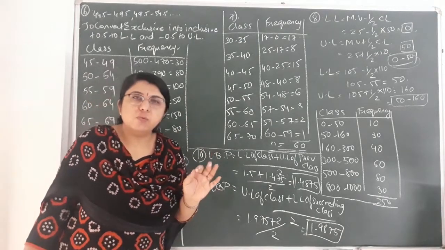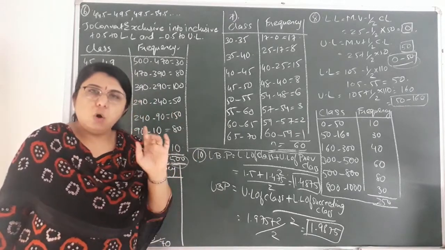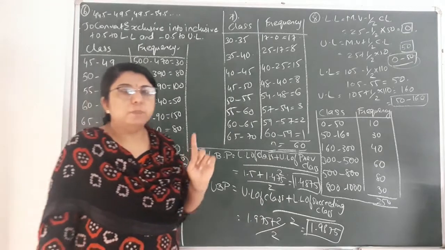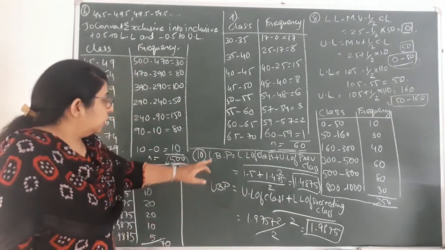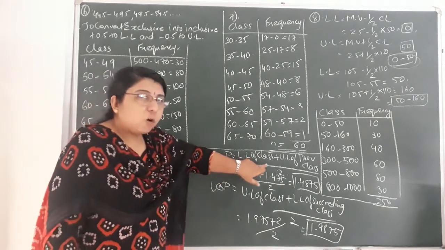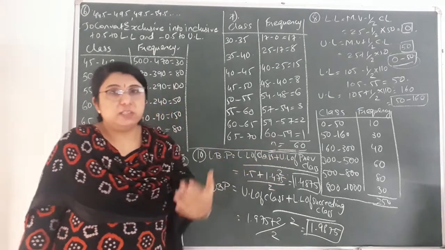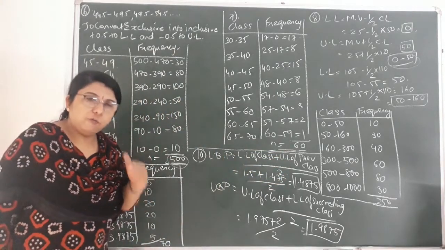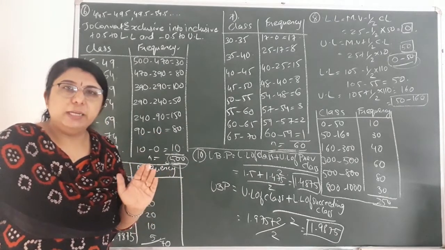Now, class boundary point means lower boundary point and upper boundary point. Already I have explained these two formulas in the previous video lectures. Again, you will be revising them in this sum. Lower boundary point is equal to the lower limit of that class plus the upper limit of the previous class, divided by 2.